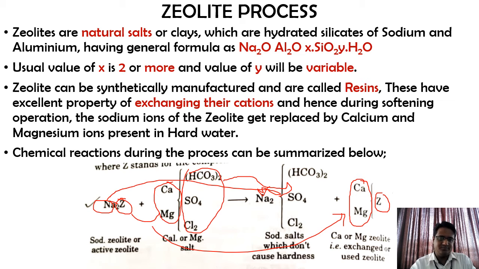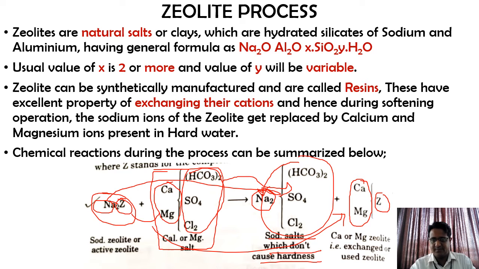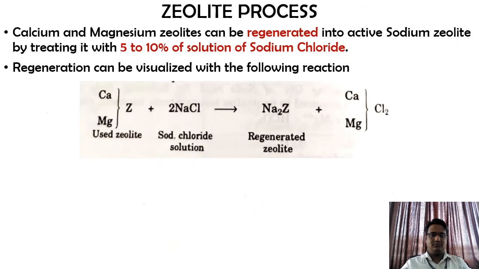So again I'll explain: the sodium zeolite, which is over here, reacts with the components available in the hardness of water. Because of this reaction, we get sodium salts, which don't cause hardness, and along with that we have calcium and magnesium zeolite. So here these ions are just getting exchanged between the components. This is how the zeolite process works.